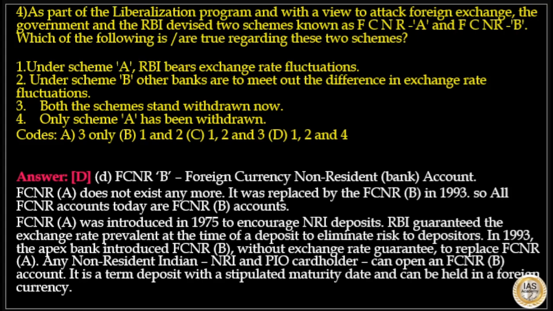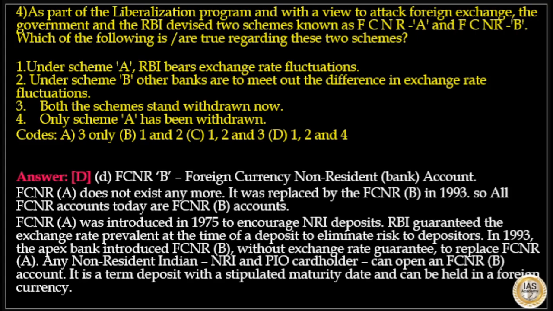FCNR stands for Foreign Currency Non-Resident. FCNR Scheme A does not exist anymore. It was replaced by FCNR Scheme B in 1993. So all FCNR accounts today are FCNR-B bank accounts.